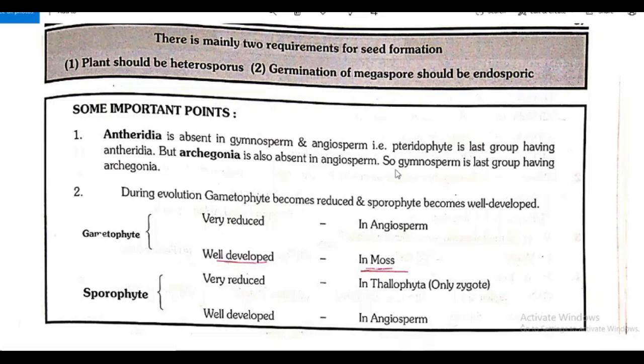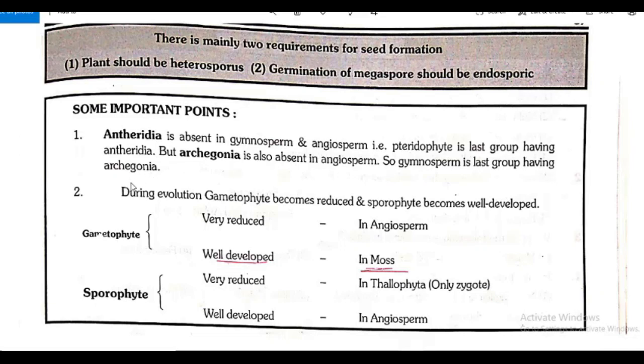So the point is, Antheridia is present in algae, bryophyte and pteridophyte, and pteridophyte is the last group having Antheridia. Archegonia is absent in angiosperm, so gymnosperm is the last group having Archegonia.